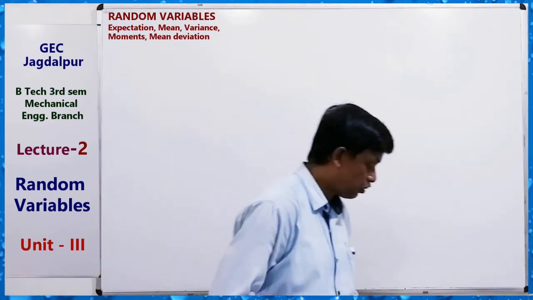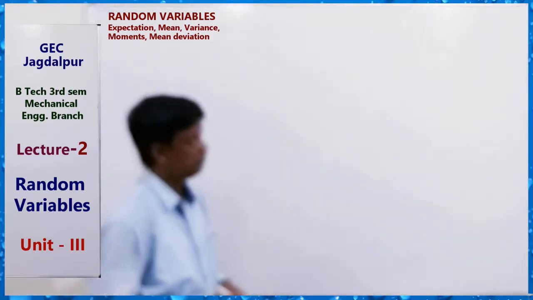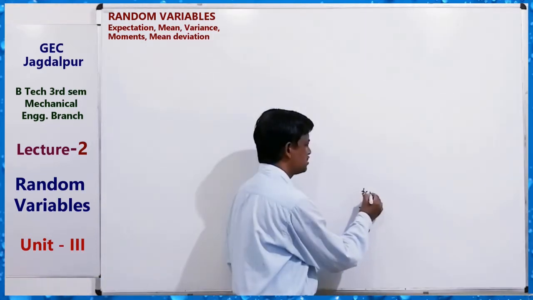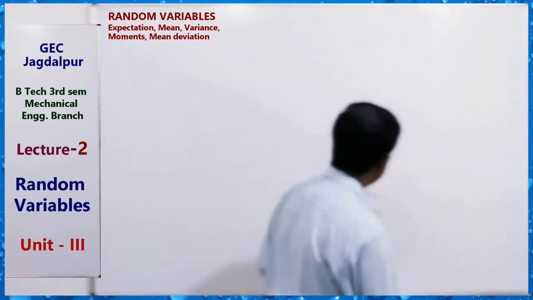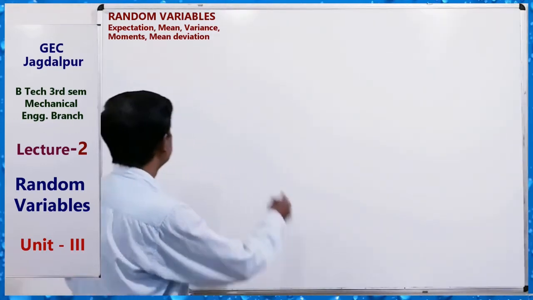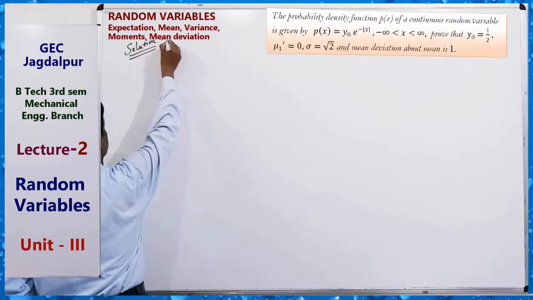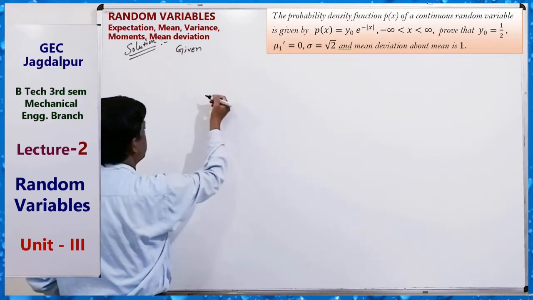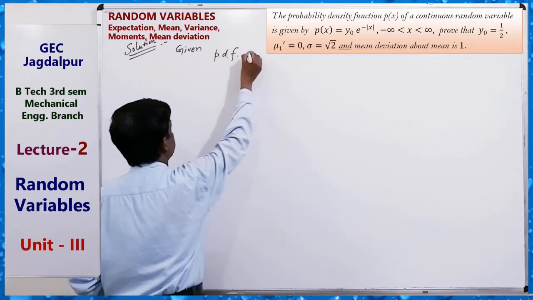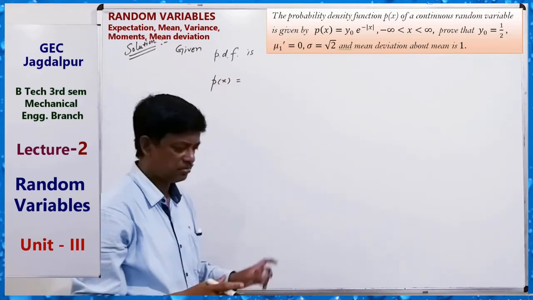Okay, so in the question it is given that the probability density function p(x) of a continuous random variable is given by p(x). You can write p(x) or f(x); PDF, probability density function, for discrete and for continuous also. So in this question's solution, the given PDF is p(x) equals, you can also write f(x).